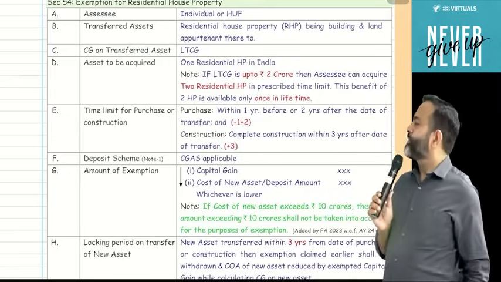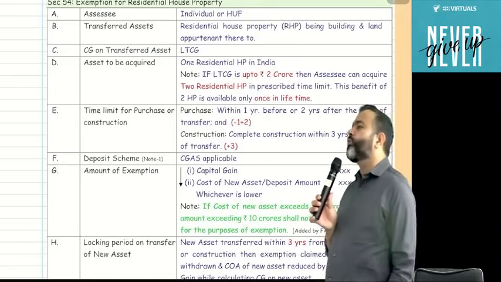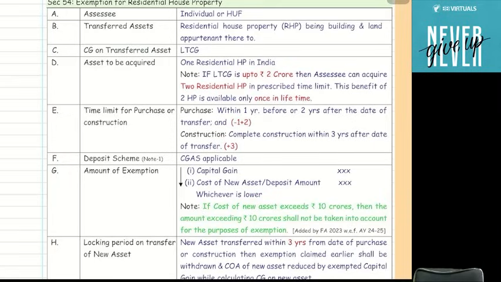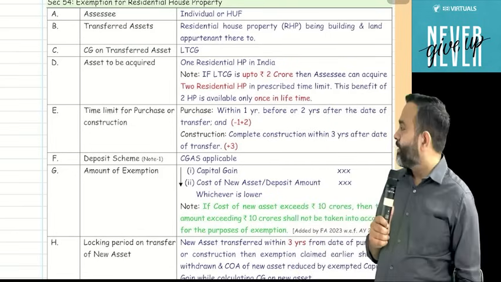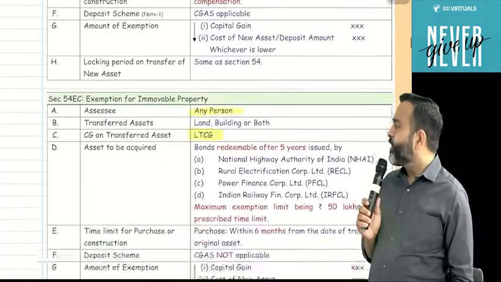Now guys, under this particular section, how many house properties can you purchase, 1 or 2? One. Sale one, purchase one. But there is one amendment that was made in 2019. If your long-term capital gain is up to 2 crore, then you can purchase 2 house properties also. You got my point or not? Now guys, this similar 10 crore exemption amendment is made in 54F also.